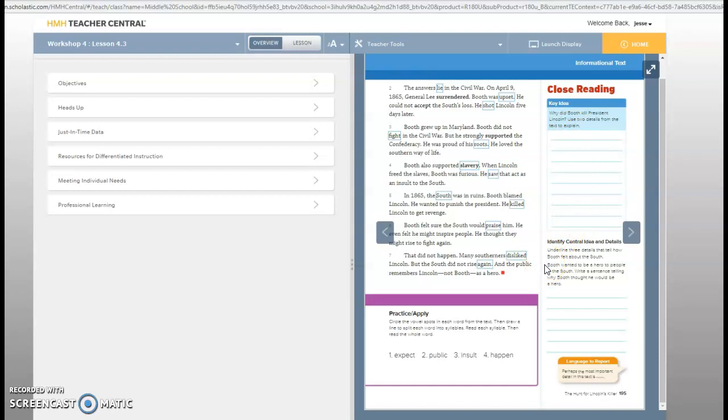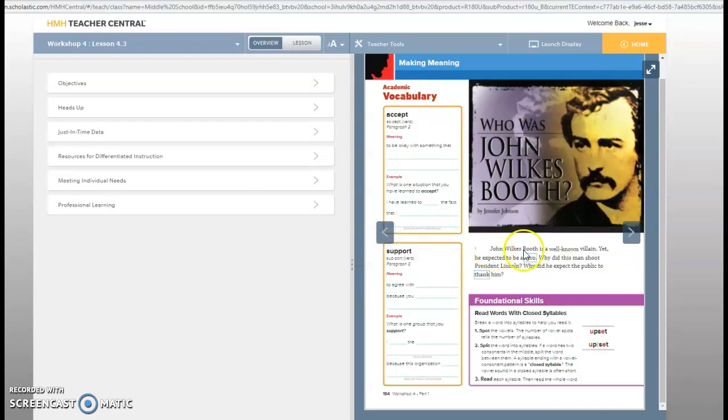Underline three details that tell how Booth felt about the South. Booth wanted to be a hero to people in the South. Write a sentence telling why Booth thought he would be a hero. So those are the things you're looking for.